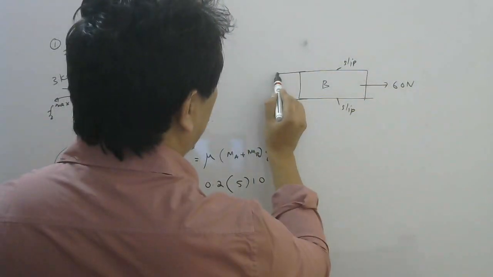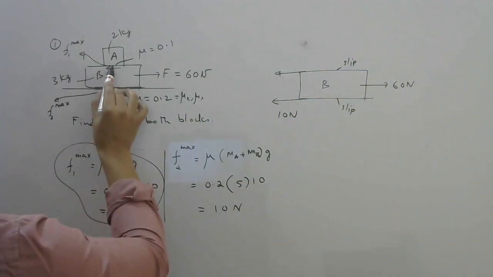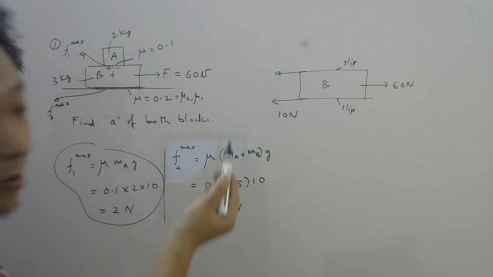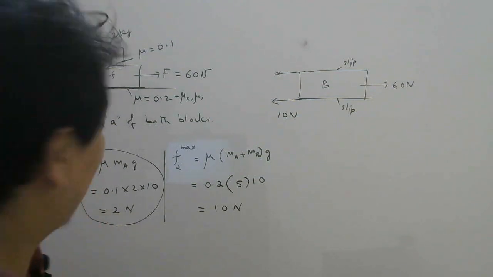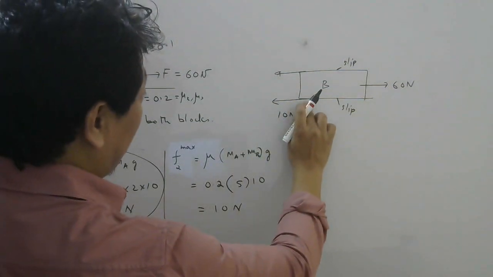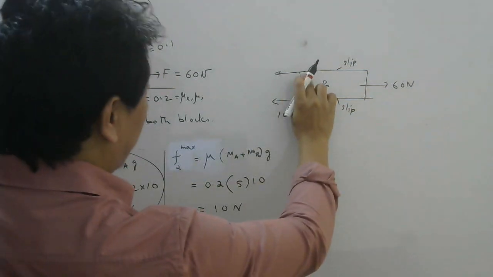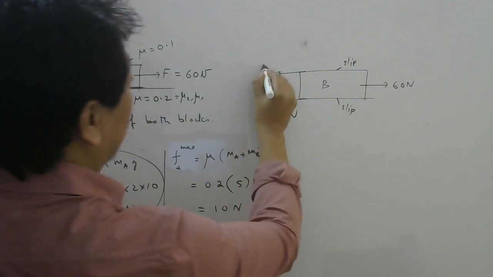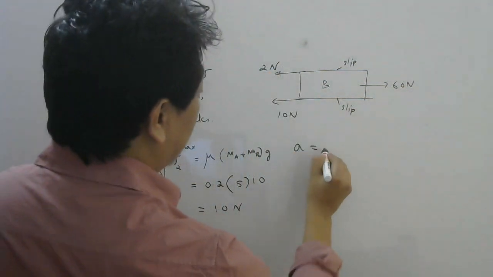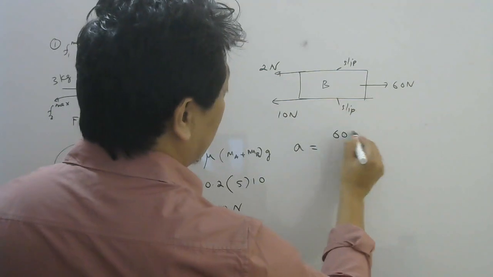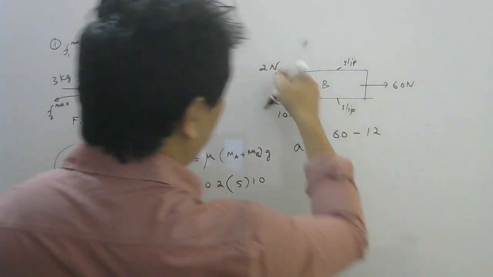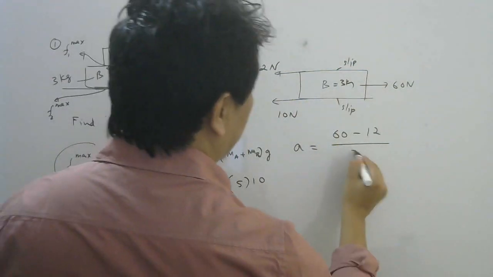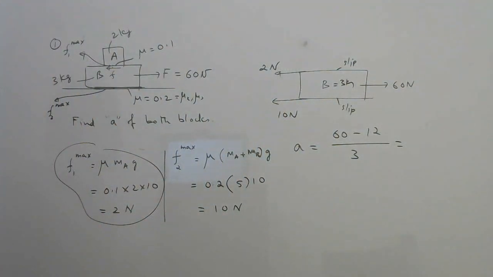So friction here will be kinetic, and kinetic friction here will be mu k into N here. But mu k and this mu will be same because they have not distinguished between mu s and mu k. So just like kinetic friction here was maximum static friction, kinetic friction here will be your maximum static friction here, which is 2 Newton. So now the acceleration is easy, right? Total force is 60 minus 10 plus 2, 12, right? This 2 is opposing, 60 minus 12 divided by mass of B. Mass of B is 3 kg. So whatever answer comes, that will be your answer, right?